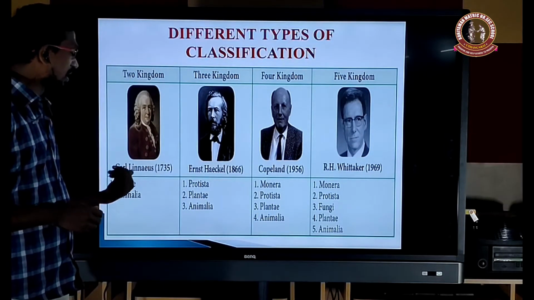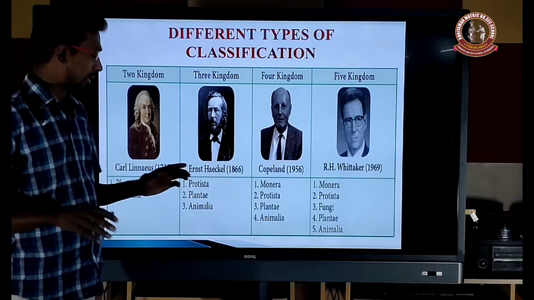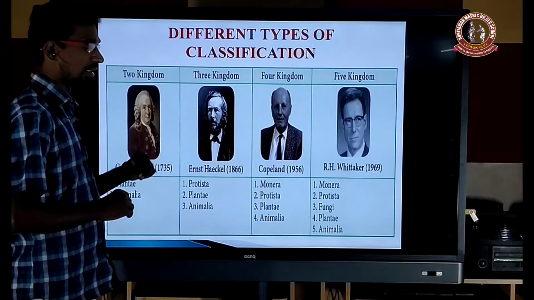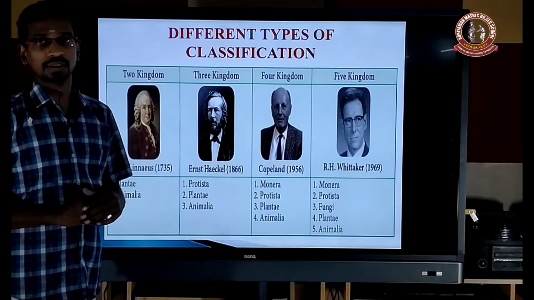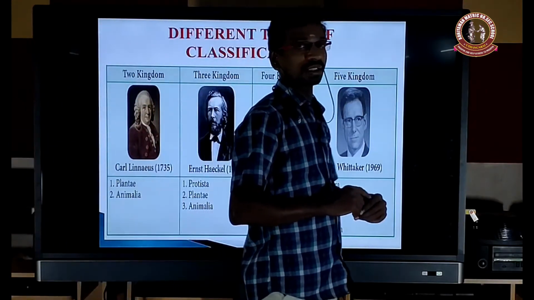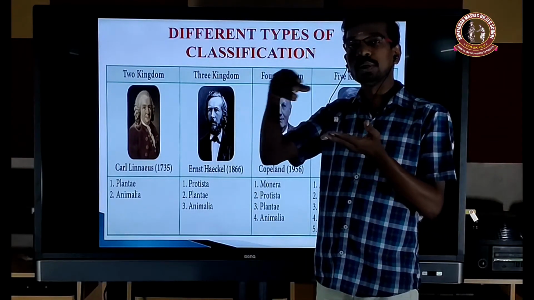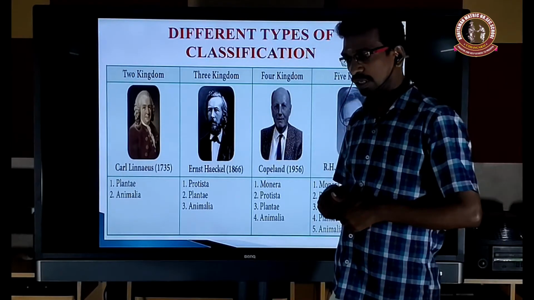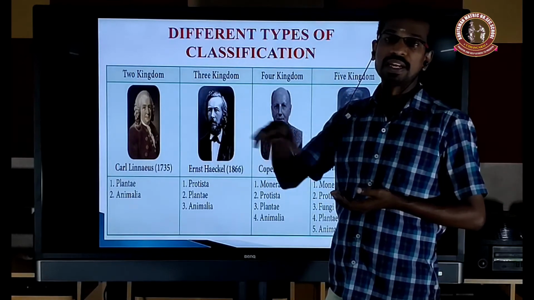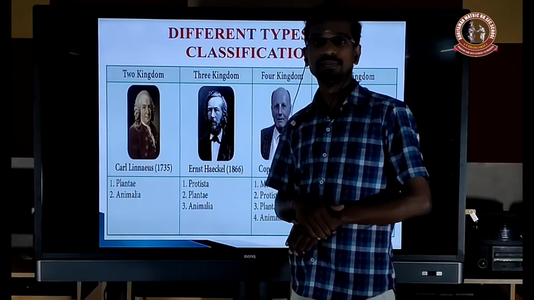Linnaeus classified the entire living world into 2 categories, that is Plantae and Animalia, in 1735, based on morphological characters. We already studied this in the previous slide. What is the drawback of the Linnaeus classification? Both prokaryotes and eukaryotes are included in the same category, and fungi are classified under the kingdom Plantae. So these 2 are the major drawbacks of the Linnaeus classification.